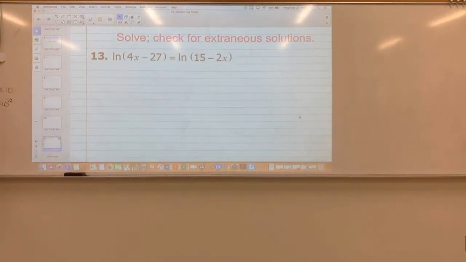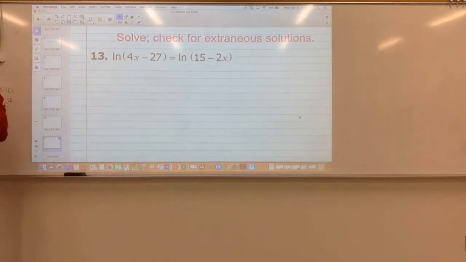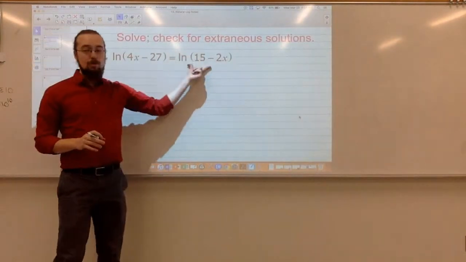Would this be like you just do 4x minus 7 equals 15 minus 2x? Exactly, and then you solve for x. Yeah, so this is type 1 of our log equations, where I've got a log equal to a log.